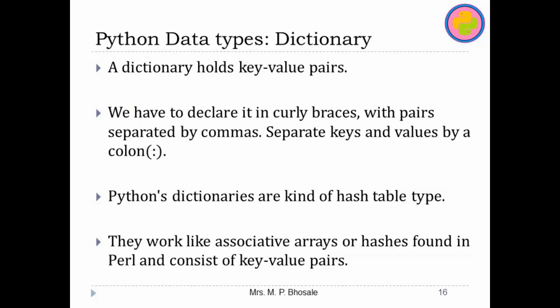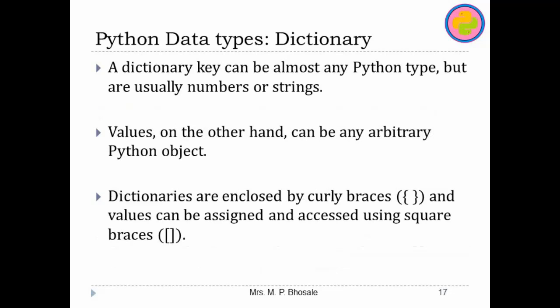Now in Python, generally these dictionaries are used whenever we want to store immutable keys and mutable values, but dictionaries are themselves mutable.